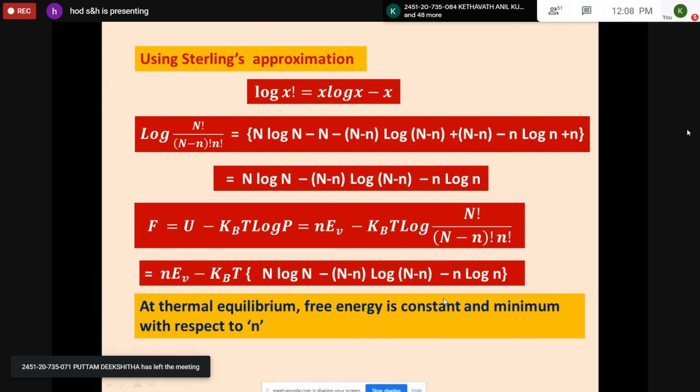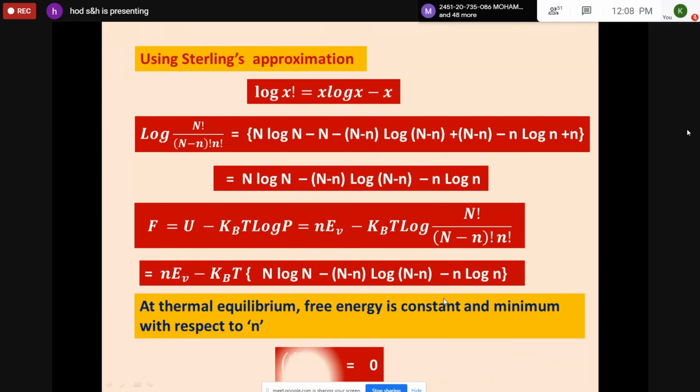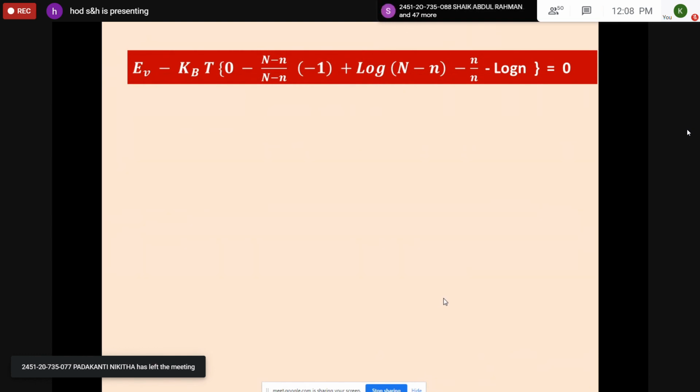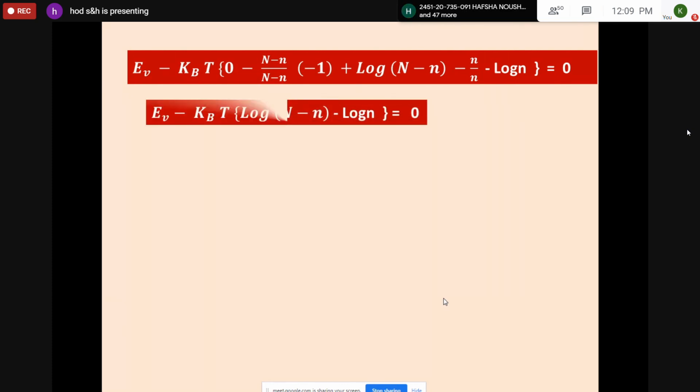Now, when the equilibrium is achieved, the free energy is constant and a minimum with respect to n. So you should take the differentiation dF by dn at constant T equal to 0. In the differentiation of the first term only E_v remains, and for capital N it is 0, and using the x log x differentiation pattern and rearranging the terms, minus 1 plus 1 gets cancelled.